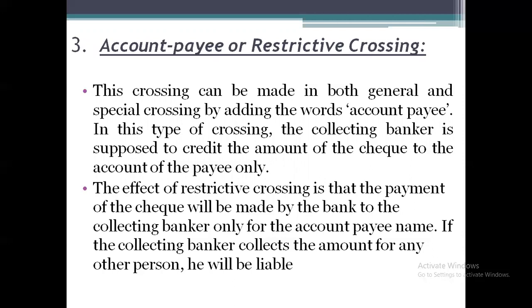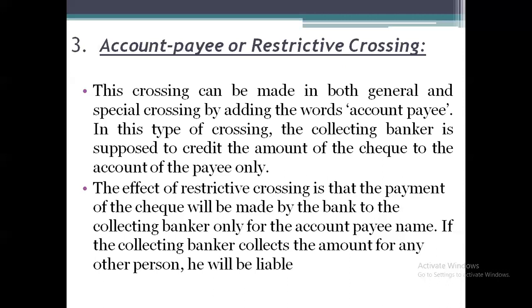In the general crossing, we are not writing the name of the bank, but we are going to add the words "account payee." But in the special crossing, we are mentioning clearly the name of the bank through which the paying banker has to make the payment, by adding the words "account payee." So what does account payee say? In this type of crossing, the collecting banker is supposed to credit the amount of the check to the account of the payee only. It means they need to transfer the amount only to the account maintained by the person who is going to receive the amount.